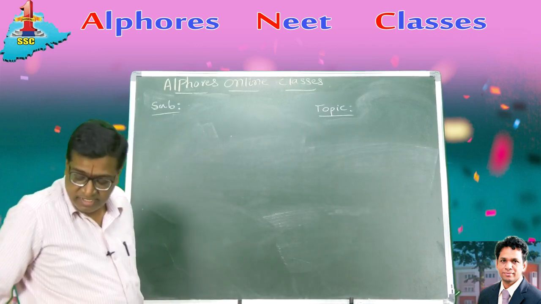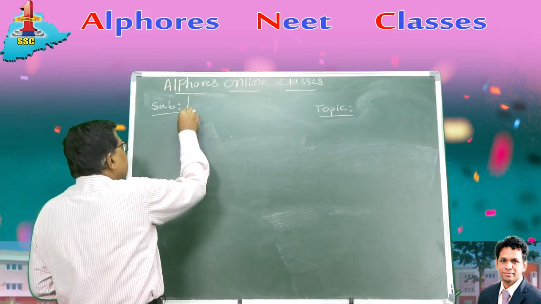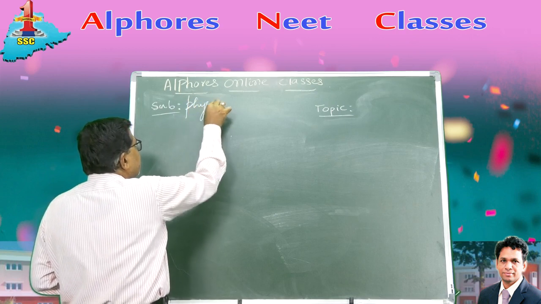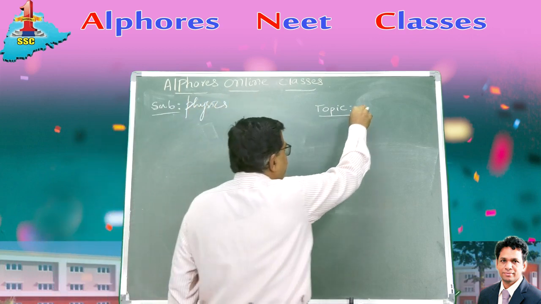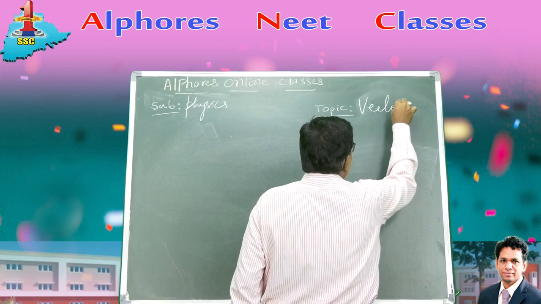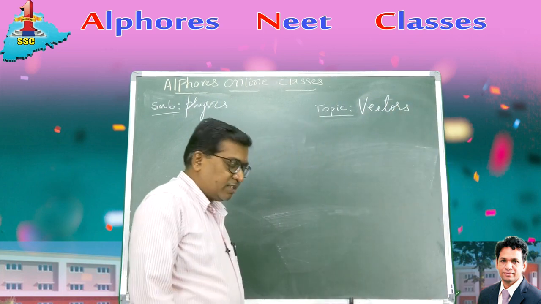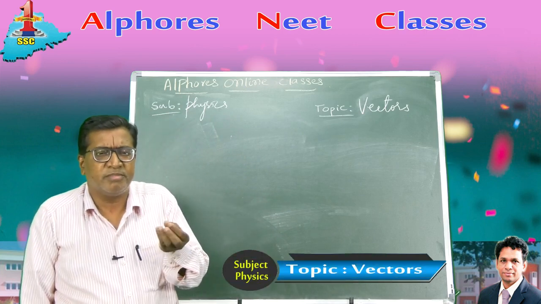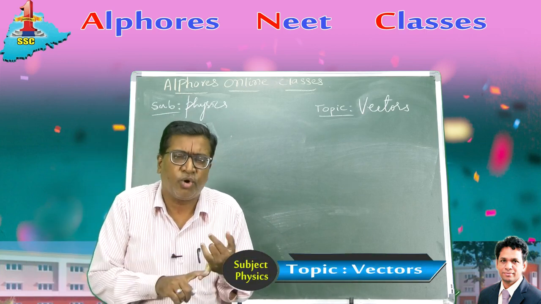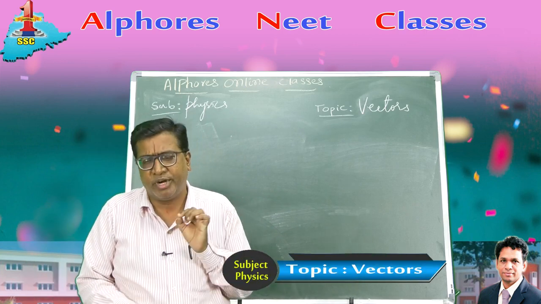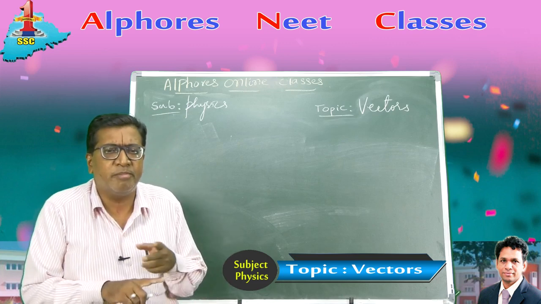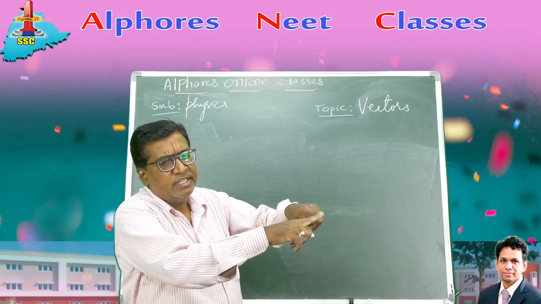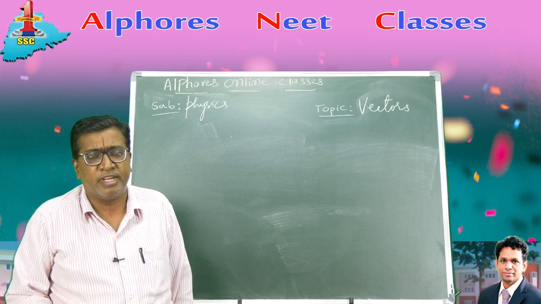Now let's continue with the classification of vectors. Our topic, we are continuing with vectors. Now the third, I have given you some tiny definitions regarding vectors. Co-initial vectors start from the same point; the initial point is same. Co-terminal vectors end up at the same point; terminal points are same.